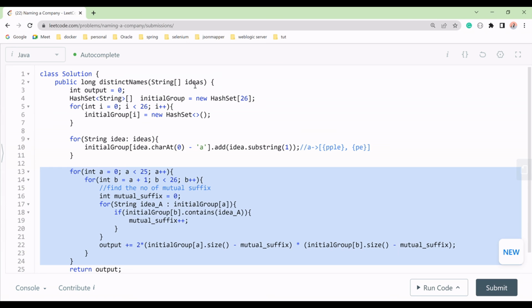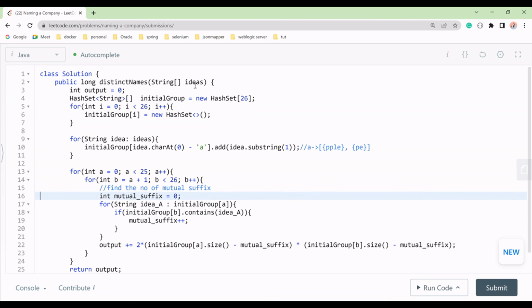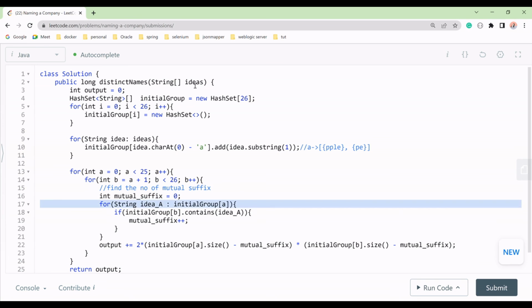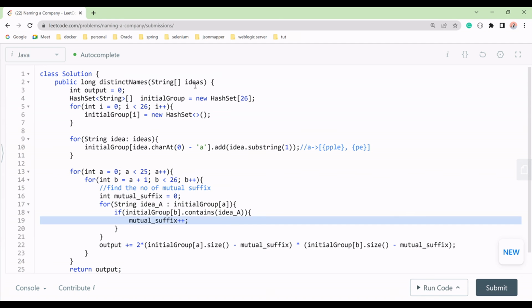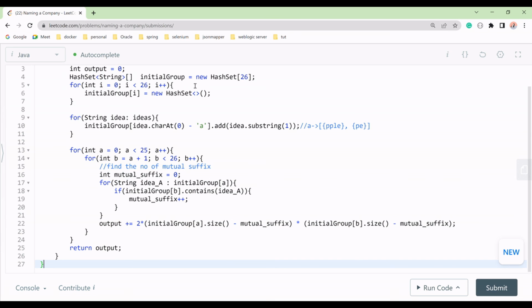We go by the for loop for b. Then we will have our mutual suffix, and this mutual suffix will get our initials. Initials will update our mutuals. Then we do output plus equal to 2 into initials group of i, the length minus the number of mutuals, and finally we return our output.